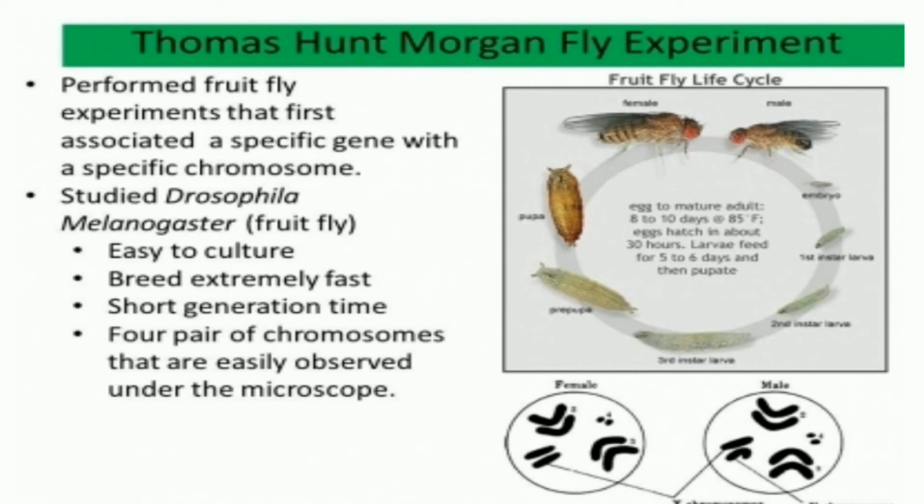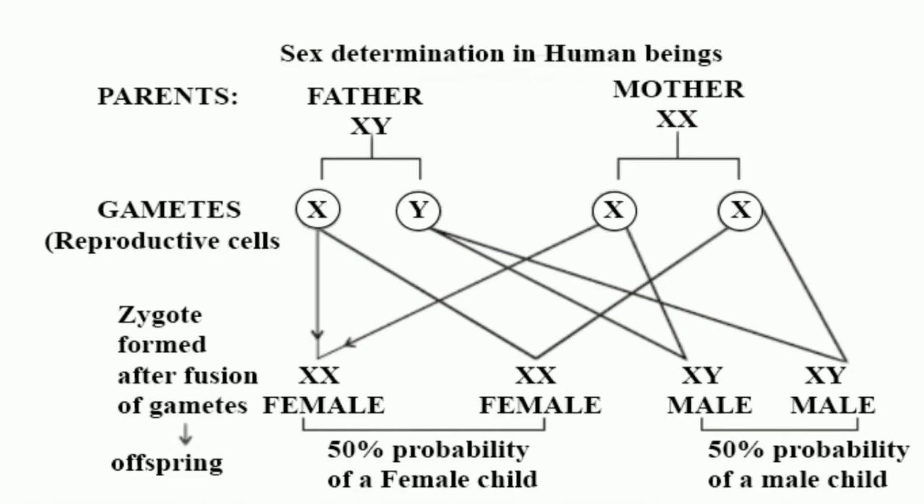He took Drosophila melanogaster by a very conscious effort because this is a fly which is small in size, easy to culture, breeds extremely fast, has a short generation time, and has only 4 pairs of chromosomes, which made it quite easy for Morgan to study this behavior. On the basis of various experiments, he clarified various concepts of genetics which laid the foundation of modern genetics.